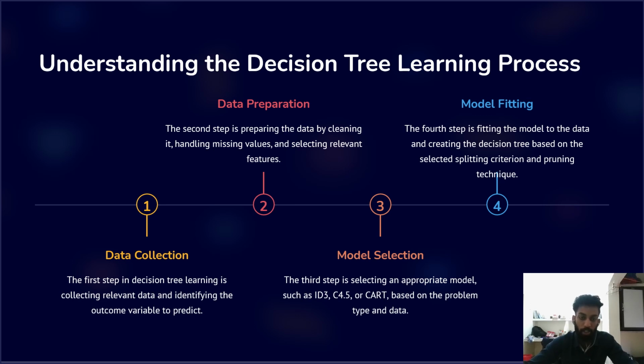The second one is data preparation. The second step is preparing the data by cleaning it, handling missing values, and selecting relevant features. The third one is model selection. The third step is selecting an appropriate model such as ID3, C4.5 or CART based on the problem type and data. Next is model fitting. The fourth step is fitting the model to the data and creating the decision tree based on the selected splitting criteria and the pruning technique.